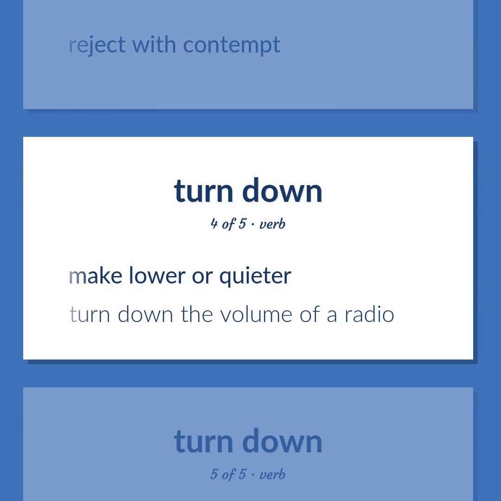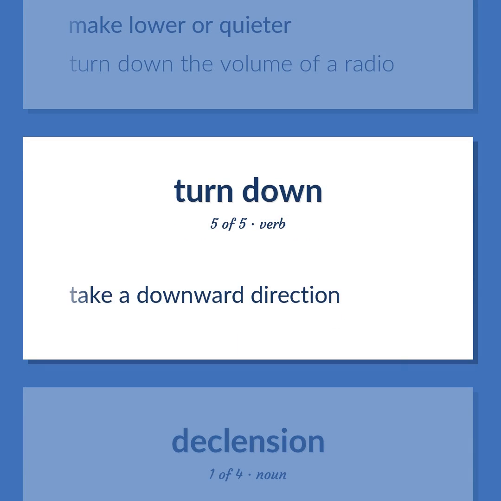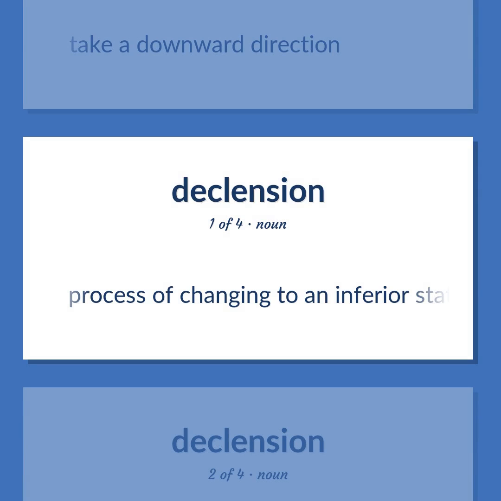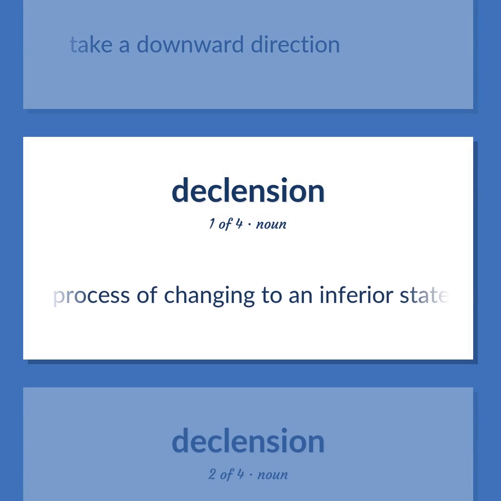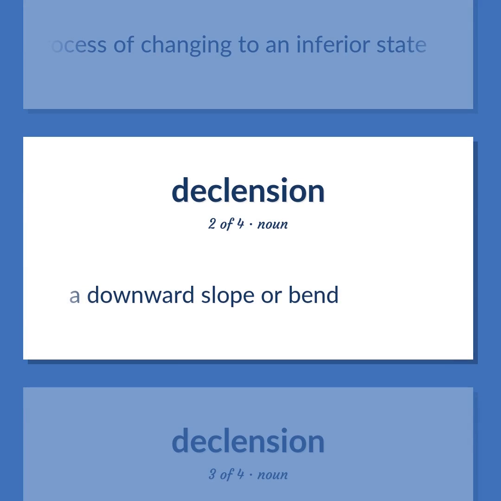Make lower or quieter. Turn down the volume of a radio. Take a downward direction. Process of changing to an inferior state. A downward slope or bend.